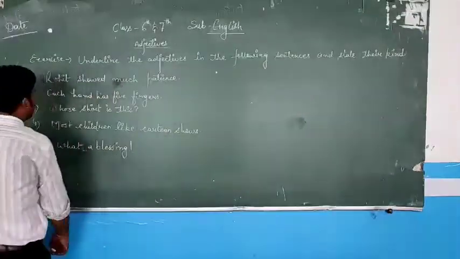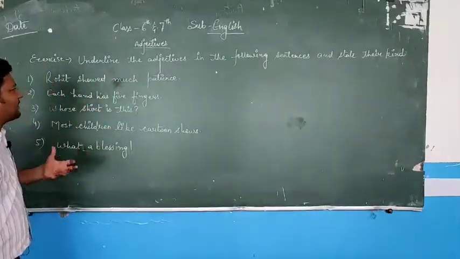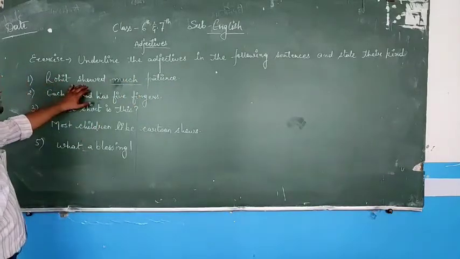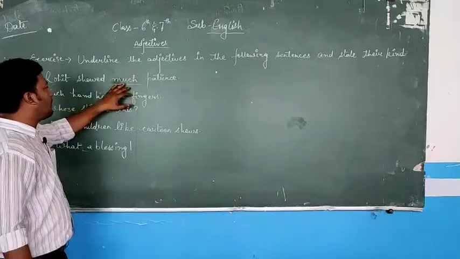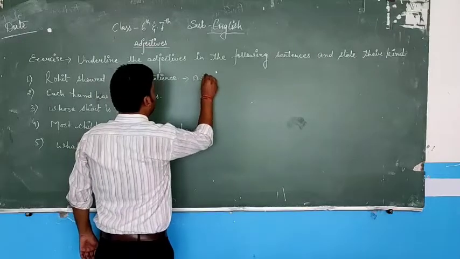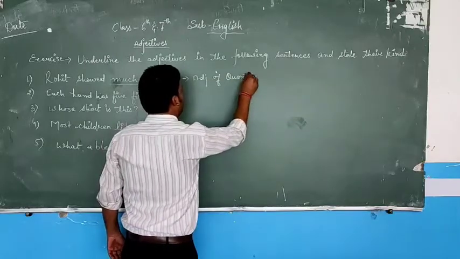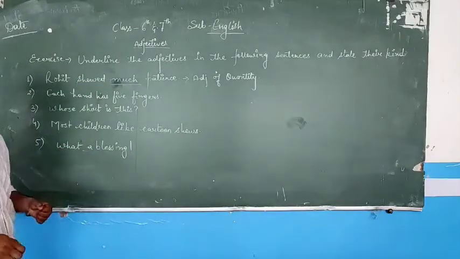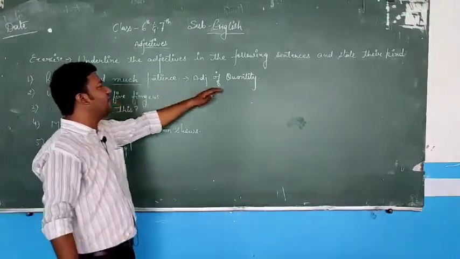So here first sentence is Rohit showed much patience. Now what is adjective in it? It is much. Showed is the verb, patience is the object, Rohit is the subject and much is the adjective. Now what kind of adjective it is? It is adjective of quantity. Adjective of quantity means how much patience, how much, less, few, a little, a few or much. So Rohit showed much patience is adjective of quantity.